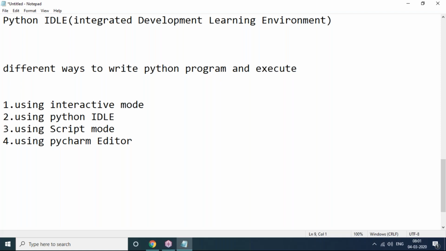And tomorrow onwards, your class time is 7 o'clock. It will start at 7 and end at 8 o'clock, so a daily 1 hour session will happen. The course duration will be a minimum of 50 sessions, and I may take 5 or 6 sessions more, because I need to cover a lot of things. This completely covers core and advanced Python with Python GUI and data science modules, all things will be covered.